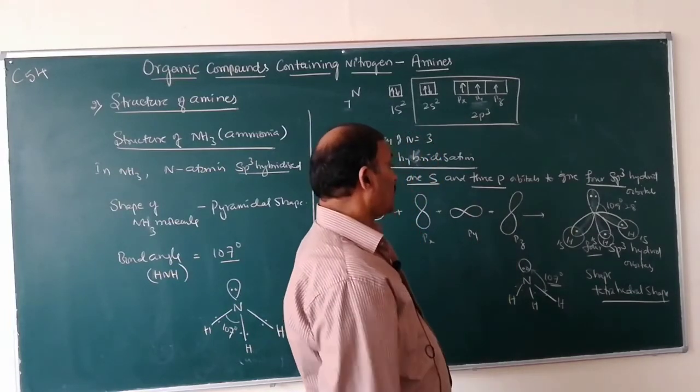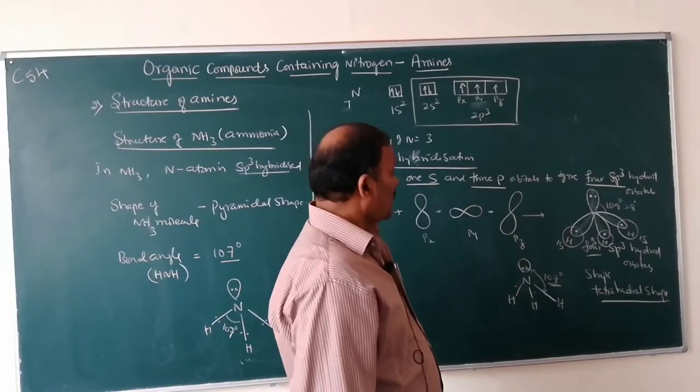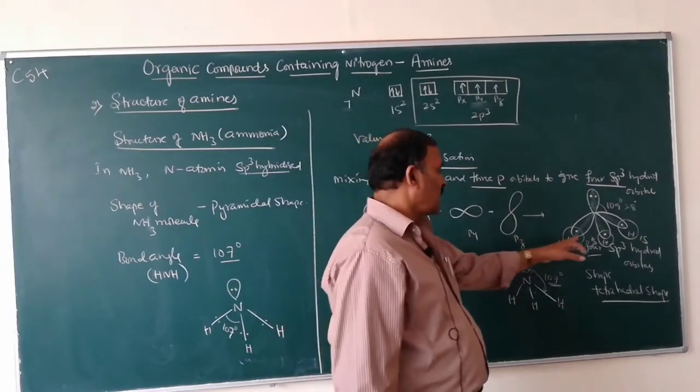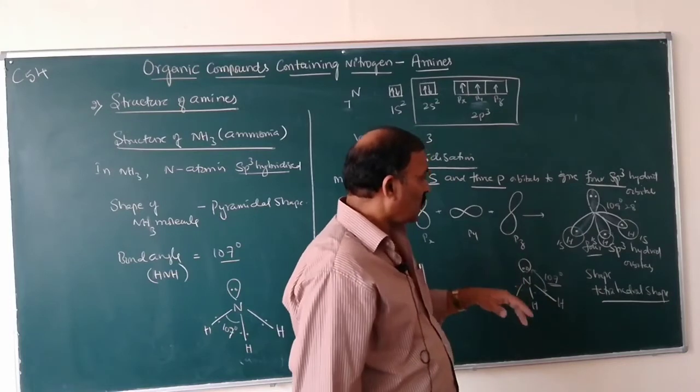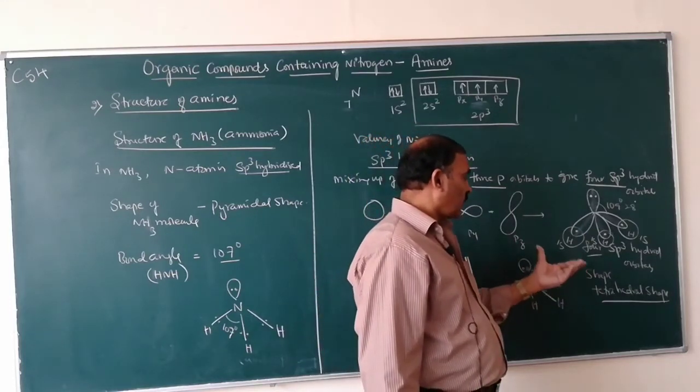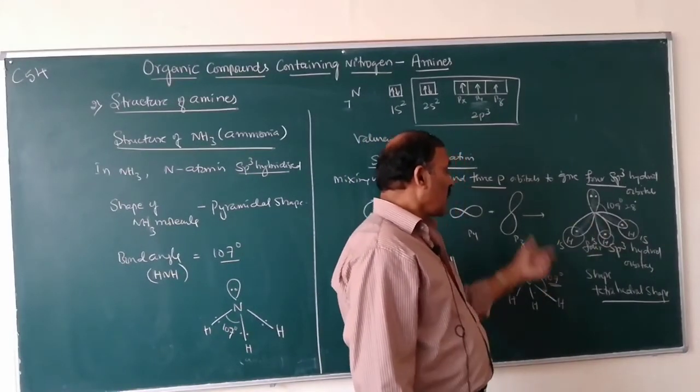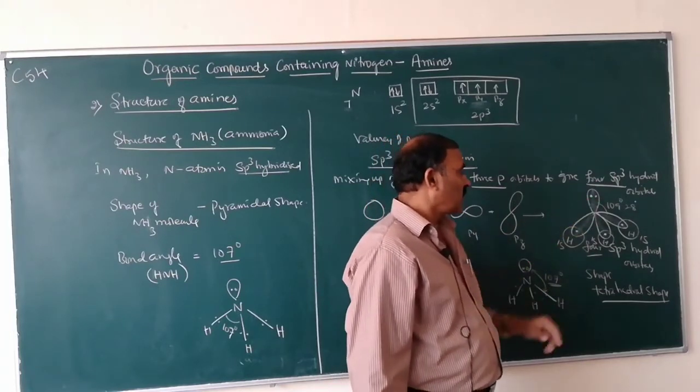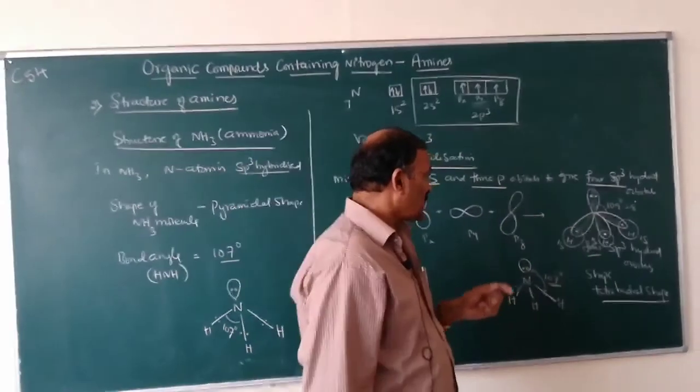But in case of ammonia, even though it undergoes sp3 hybridization and even though it has 4 sp3 hybrid orbitals, one of the sp3 hybrid orbitals contains 2 electrons.